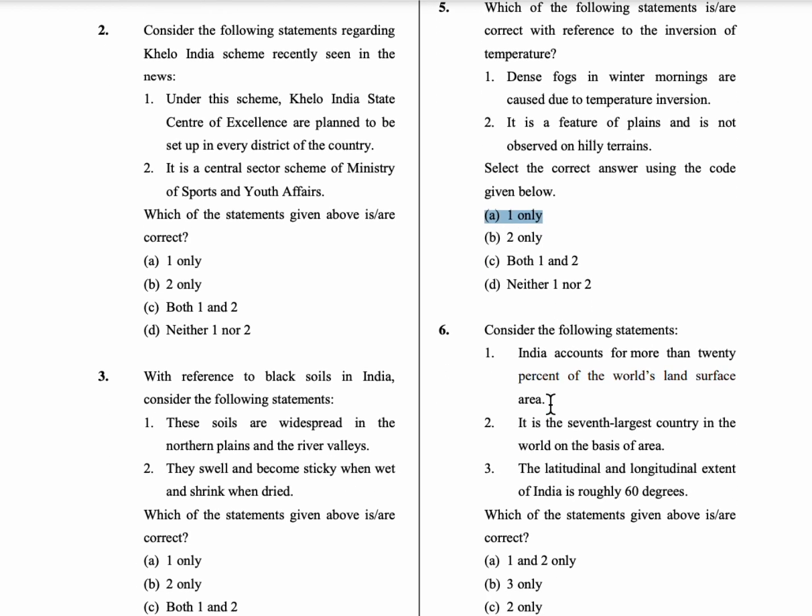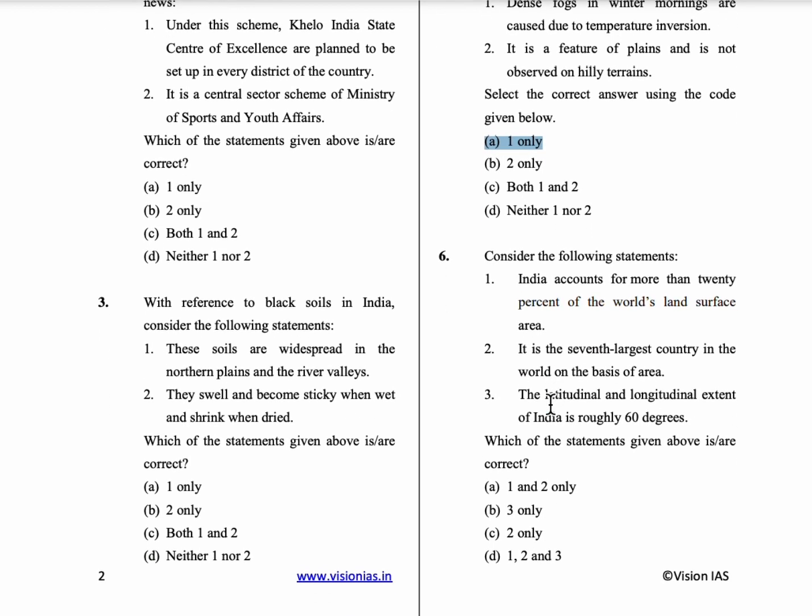Coming to the sixth question, consider the following statements. The first statement is: India accounts for more than 20% of the world's land surface. The second statement is: it is the seventh largest country in the world on the basis of area. The third statement is: the latitudinal and longitudinal extent of India is roughly 60 degrees. So here only the second statement is correct. The first statement is wrong, because India has only 2.4% of the world's land surface area, not 20%.